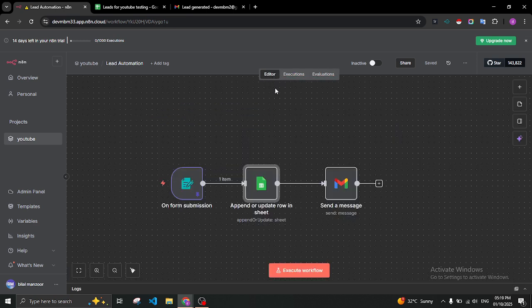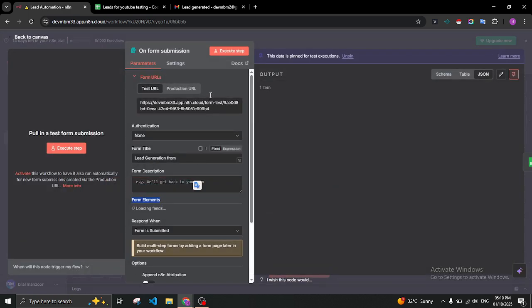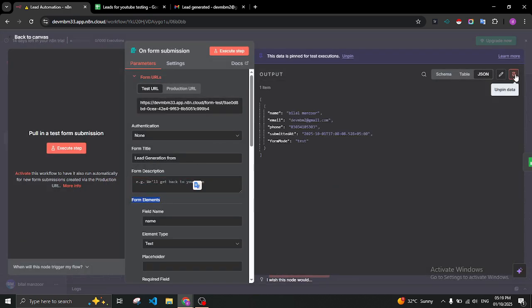Okay, because this video is going to be too long, I want to keep it simple. So let's deploy this. Leave everything else, and we are going to deploy this section. Unpin the data. Pin means data is saved here, and if new data comes, the pinned data will be sent in further processing, and we do not want this.